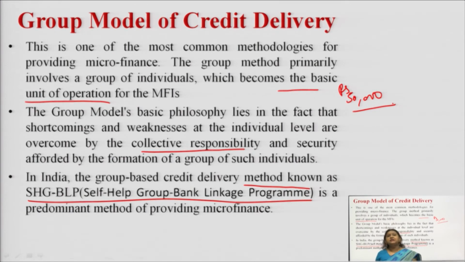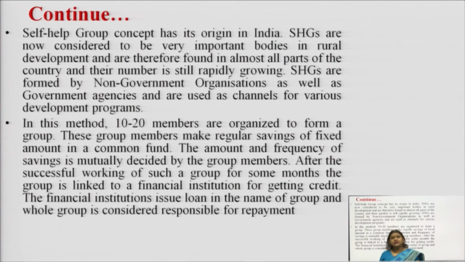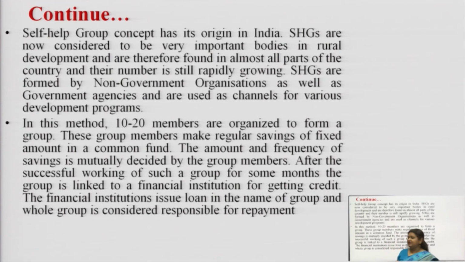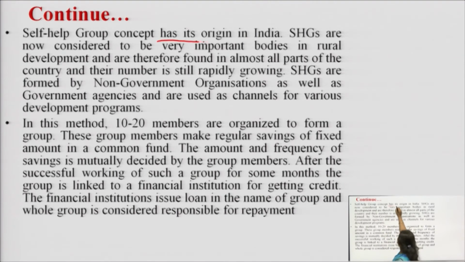Fine. So let us be very clear that this group model of delivery has many aspects, but one of the important aspects in India where this group-based method can be seen is the SHG BLP model, which is termed the Self-Help Group Bank Linkage Program. What is this program? This program has its origin in India, unlike the Grameen Bank, which we adopted. These are considered very important bodies. Why? Because in rural development there are many self-help groups.